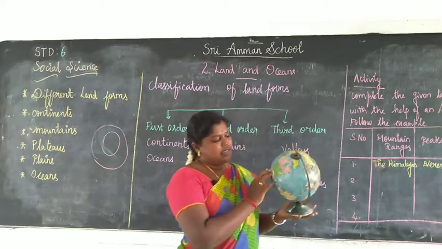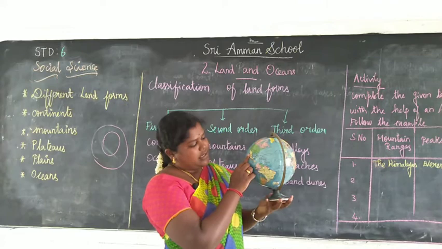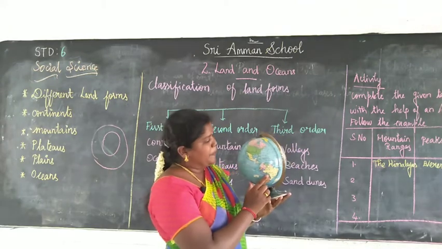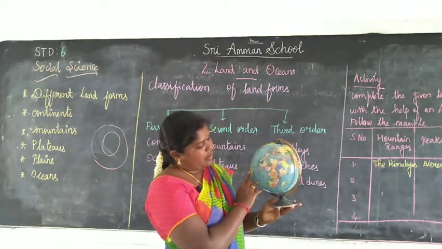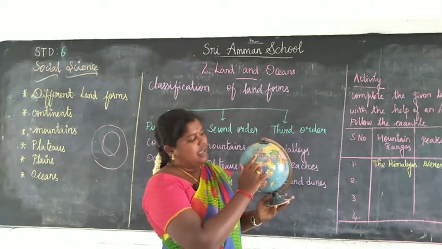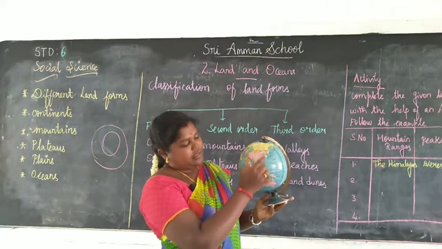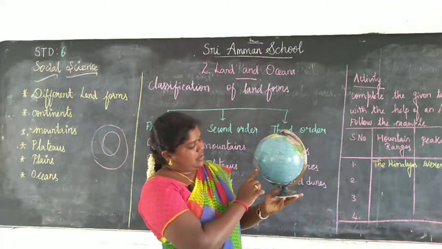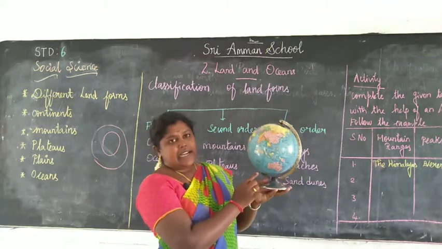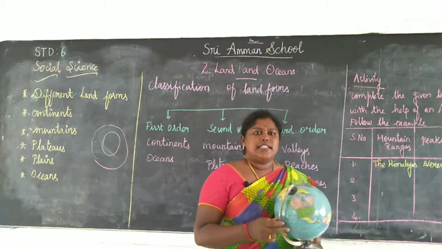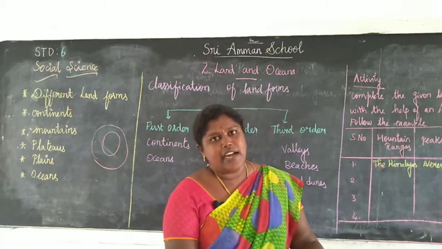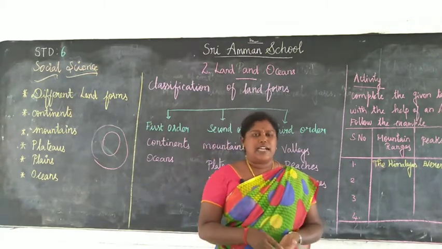It is North America, South America, Africa, Europe, Asia, Australia and Antarctica. So these are the 7 continents, and there are 5 major oceans.